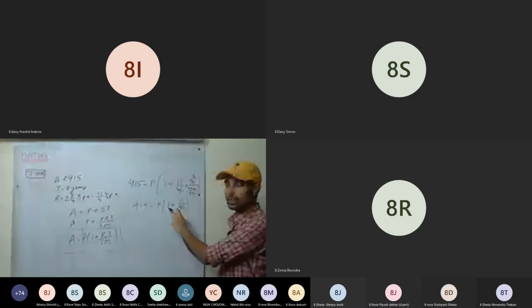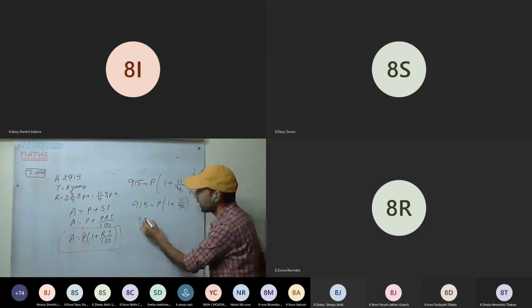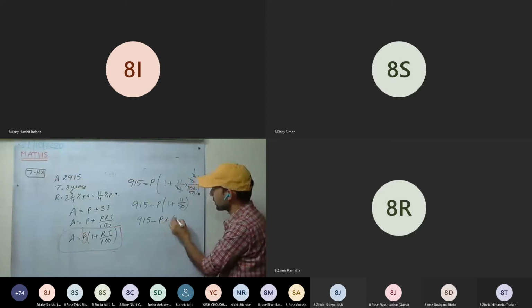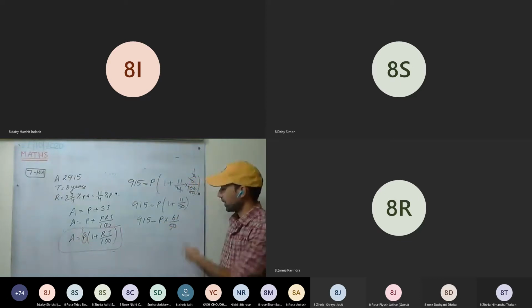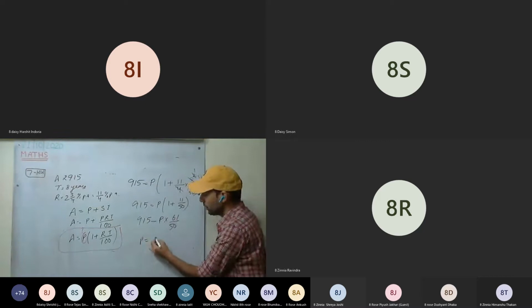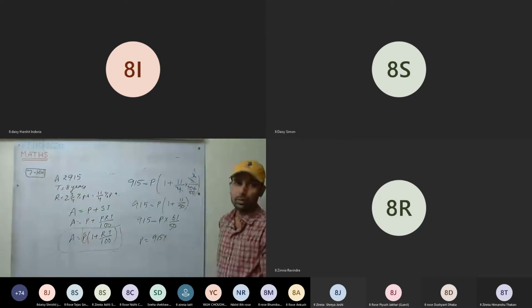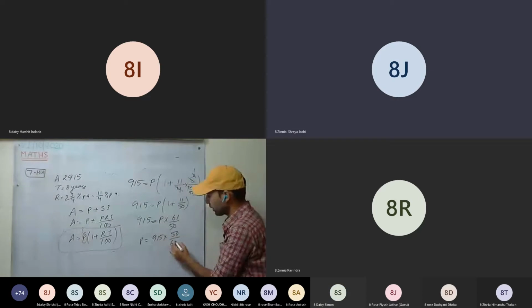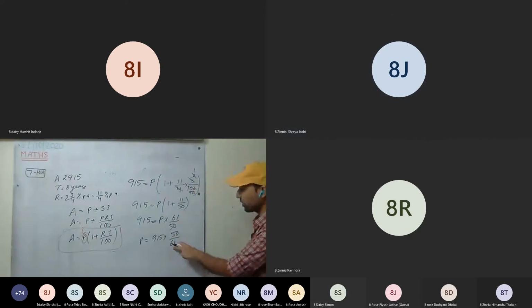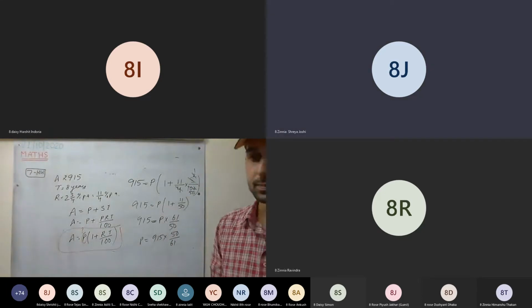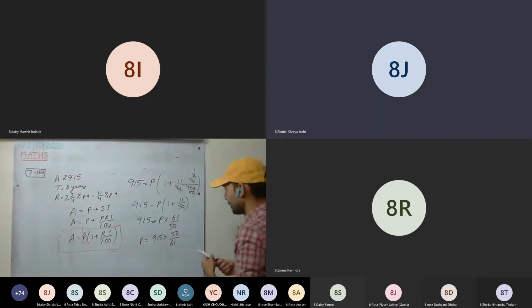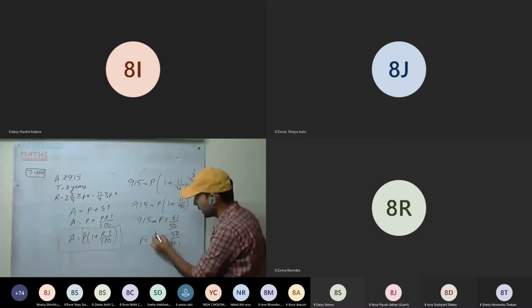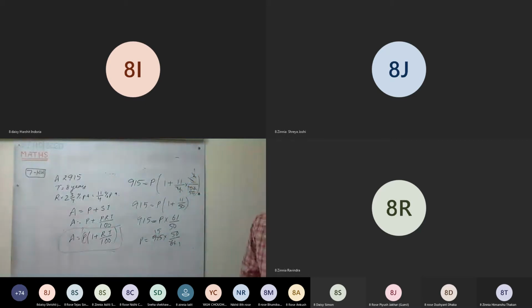How to do 1 plus: take the LCM, 50 will come, 50 plus 11. 915 equals P into 61/50. Solve it further. Take that to the other side. So P equals 915 into 50/61. It will be cancelling. Check with what? 15 times. 15 times, okay, 15 it is coming. 15 times 5, 75. 750, the 0 you put.